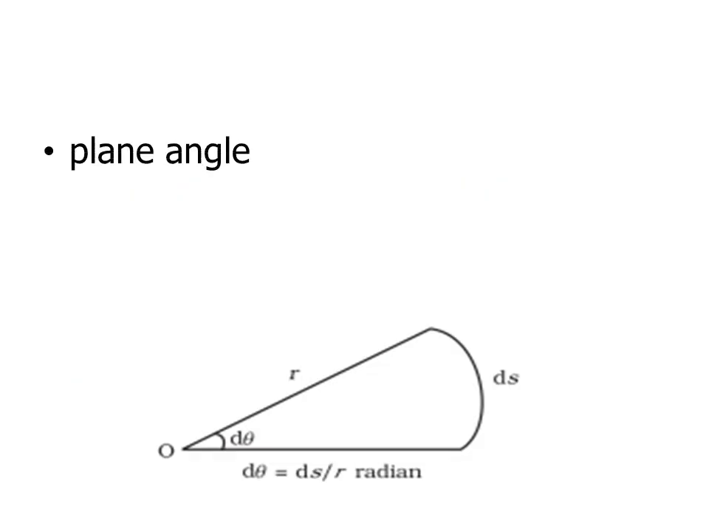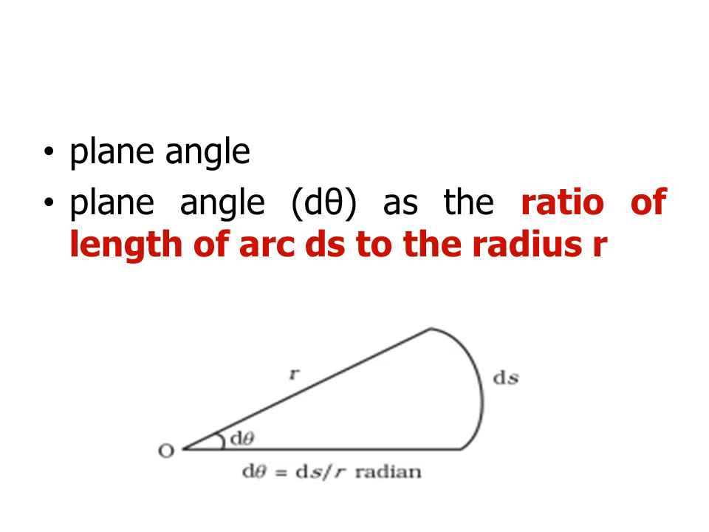And here we are going to see about plane angle. What is plane angle? It is the ratio of the length of arc ds to the radius r. This is called the arc length, and this is the radius. So the ratio ds by r gives the plane angle d theta.